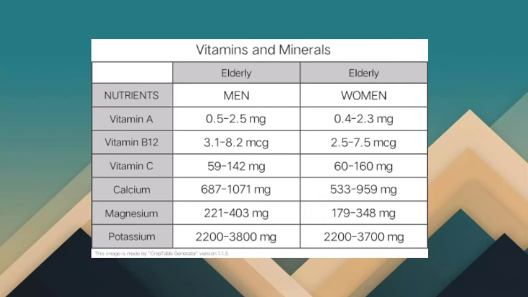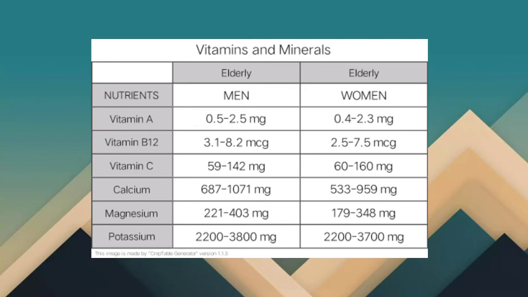For vitamin C, we have 59 to 142 milligrams for men, and we have 60 to 160 milligrams for women elderly. For calcium, for men elderly, we have 687 to 1,071 milligrams of calcium.